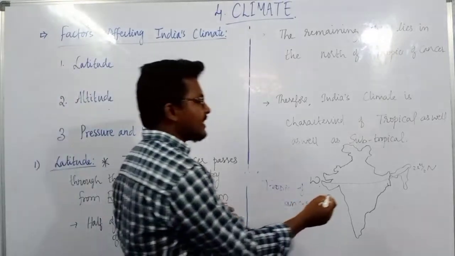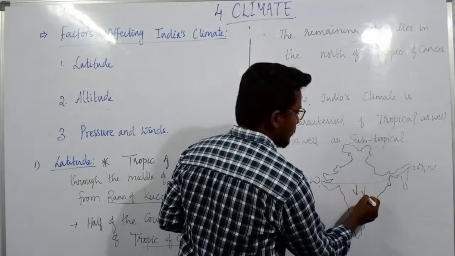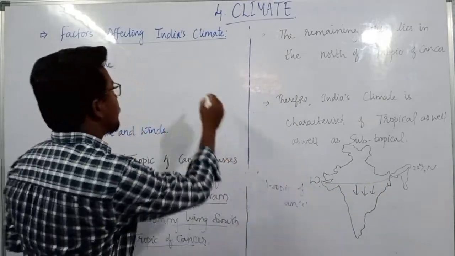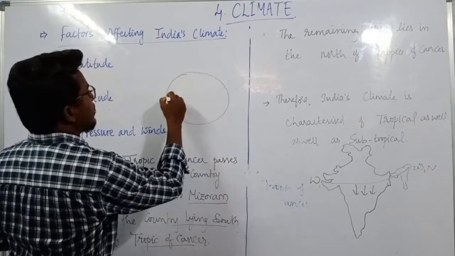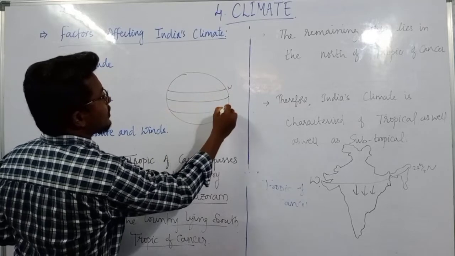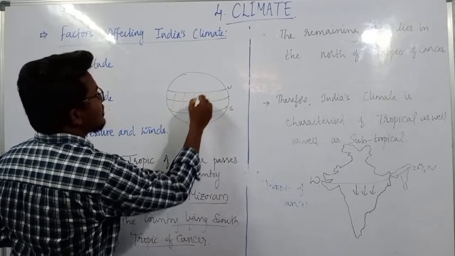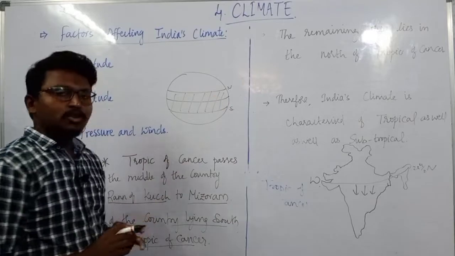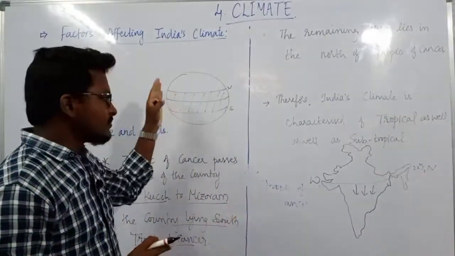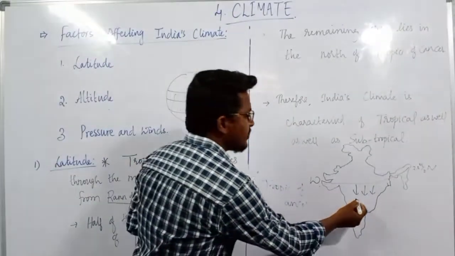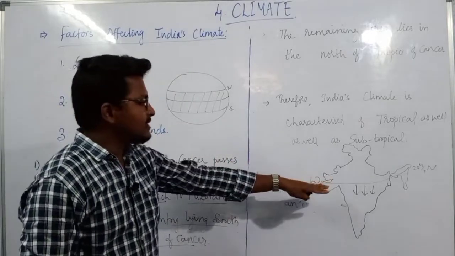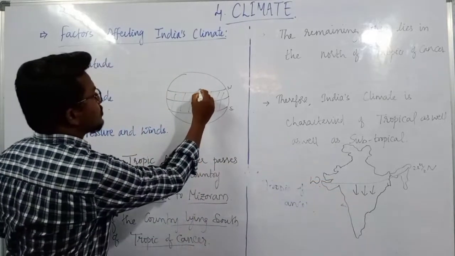That means the area you can see here is lying below the Tropic of Cancer. And as you all know very well, the area which is lying between the Tropic of Cancer in the north and the Tropic of Capricorn in the south, we call the torrid region, or we can also call it the tropical zone. So India's climate, in one way, is something like a tropical climate. Why? Because it is located in the torrid zone.